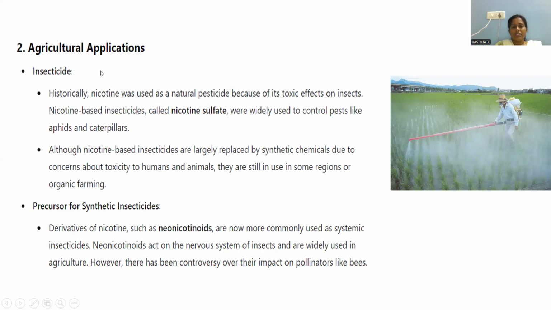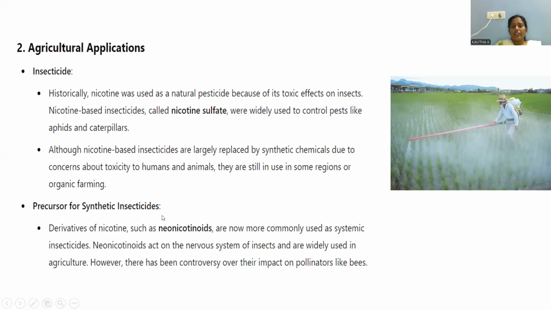We can convert its toxicity into a usable form by making insecticides. Nicotine sulfate is available in the market as a commercial pesticide, which is able to remove pests like aphids and caterpillars. They are sprayed on the cropland in order to mitigate pests which damage the croplands naturally. So this is the way organic farming uses nicotine as an insecticide, a precursor for synthetic insecticides.